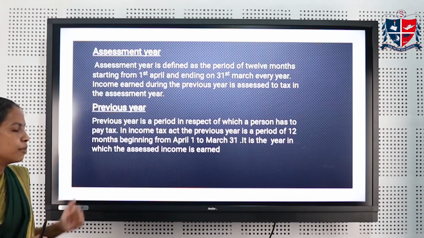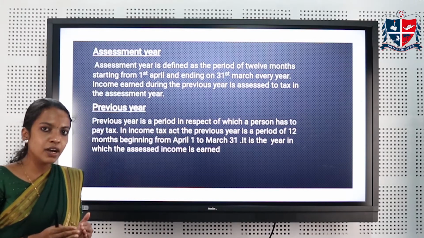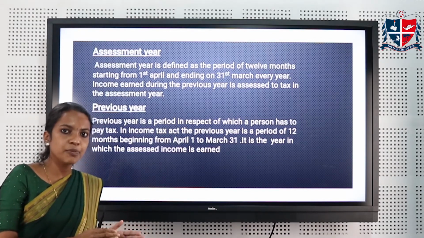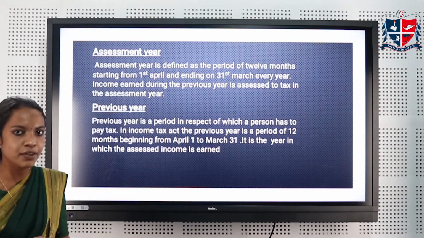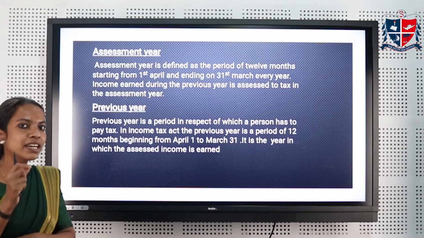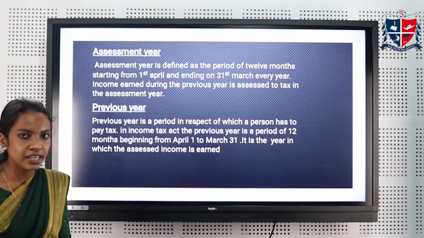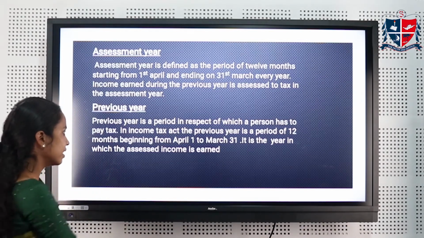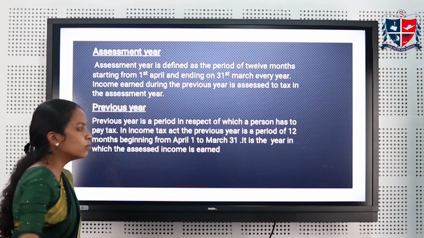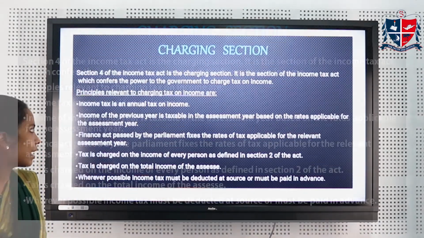Next, previous year. Previous year is a period of 12 months starting from 1st April and ending on 31st March every year. Previous year is the year in which the income of the assessment year is earned by the assessee. These are the two most important terms in income tax.